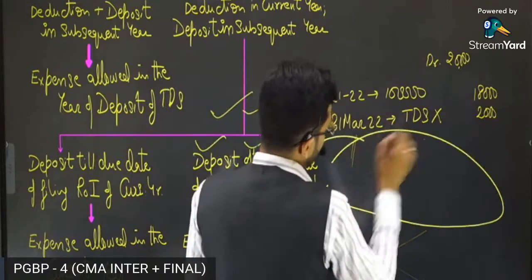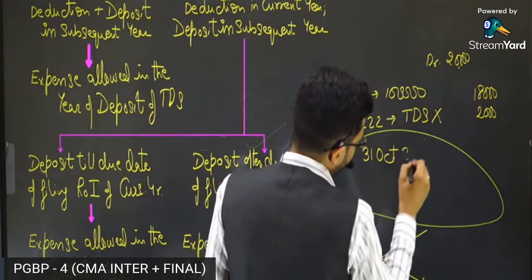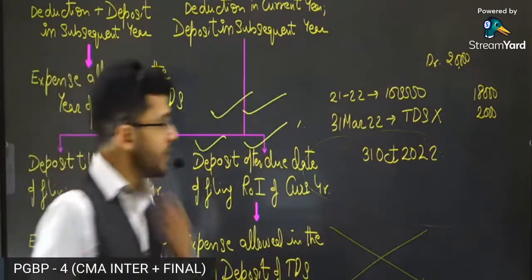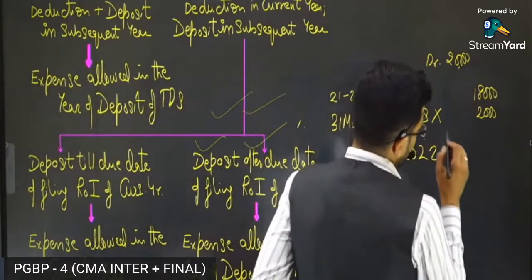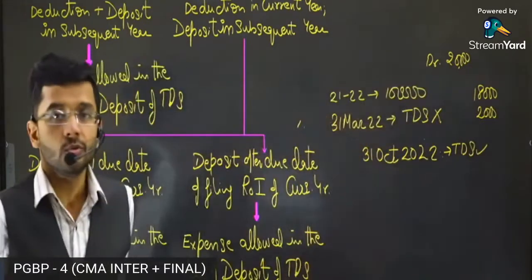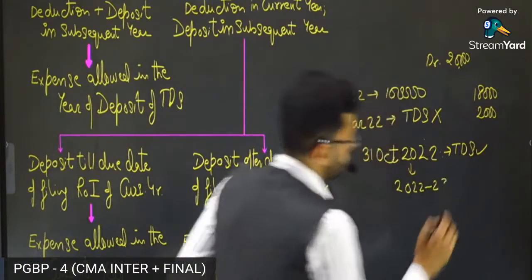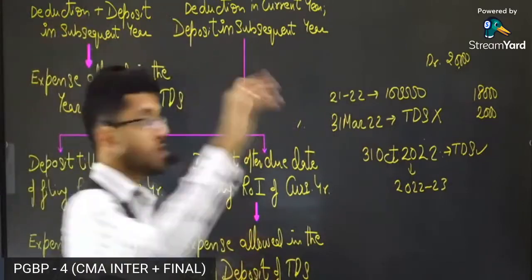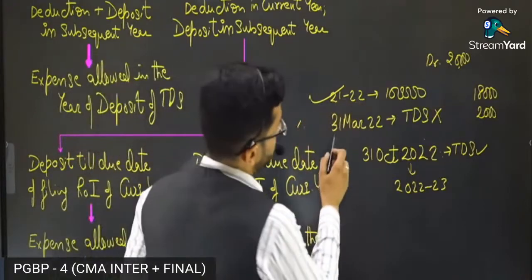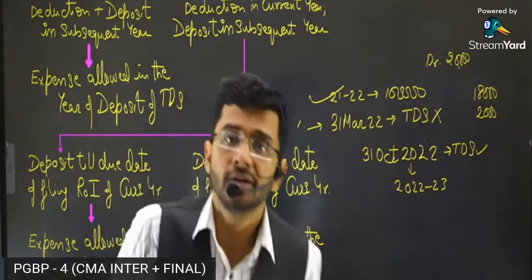Now, guys, for this particular year, suppose the return filing date is 31st October 2022. So you have to deposit this particular amount by 31st October 2022. Suppose you have deposited the TDS by 31st October 2022, which financial year is 31st October 2022? This is the next financial year. Okay, it is 22-23. Deduction is made in 21-22. Deposit is not made in 21-22. Deposit is made beyond 31st March 22, which means the deposit is made in the financial year 22-23.